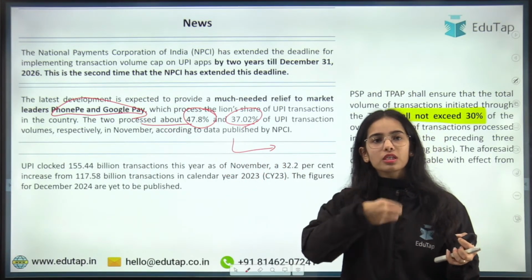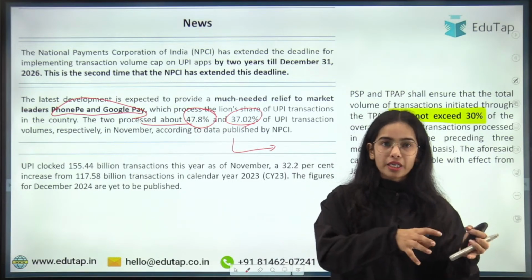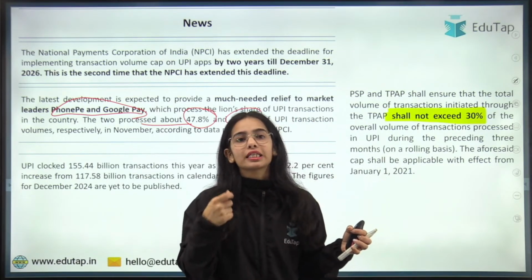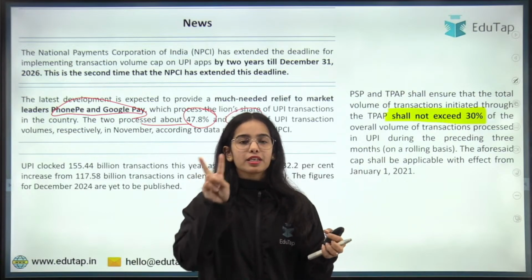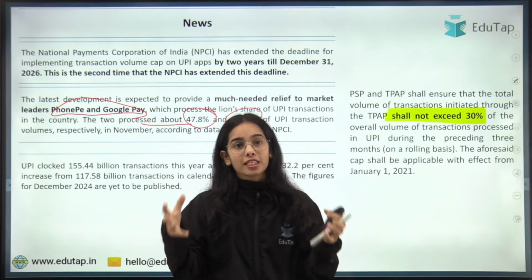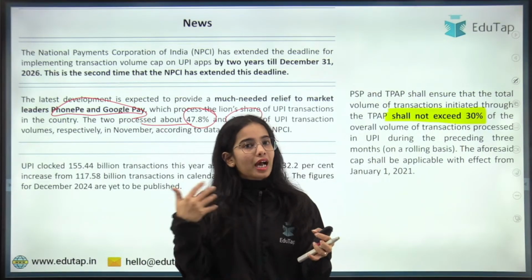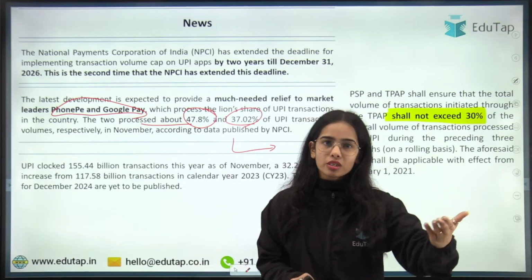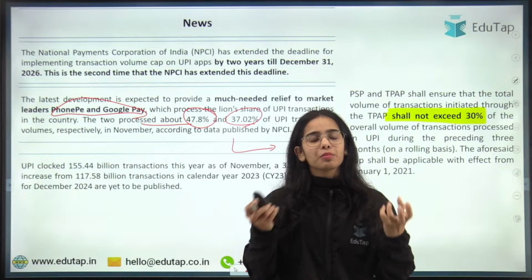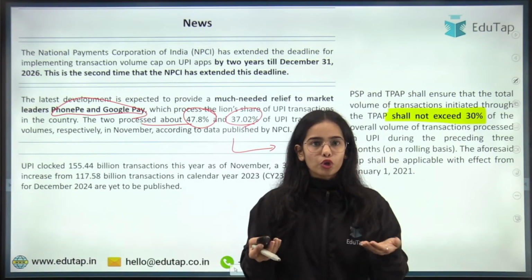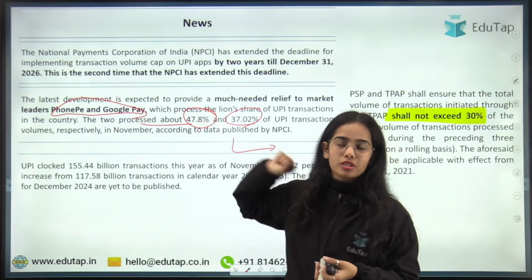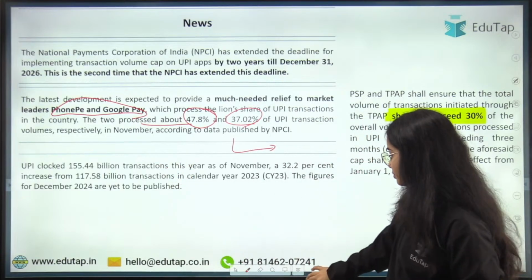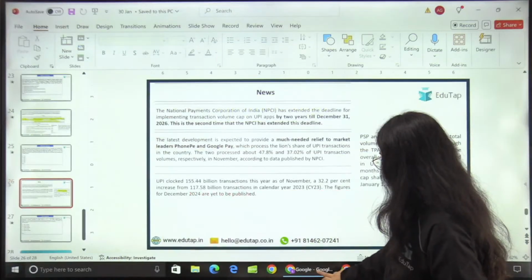So the NPCI said that we want more players in the market, so there will be a cap. That is, a single app should not handle more than 30%. But the timeline has been extended by 2 years, and this is the second time that the timeline has been extended, because the new players are not coming into the market, or they are not very strong. But the NPCI is expecting that in the coming 2 years, new players will enter the market, and they will be able to handle the transaction volume and distribute these transactions. Okay. Yes, very good.